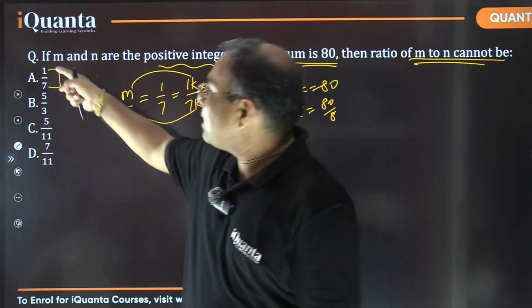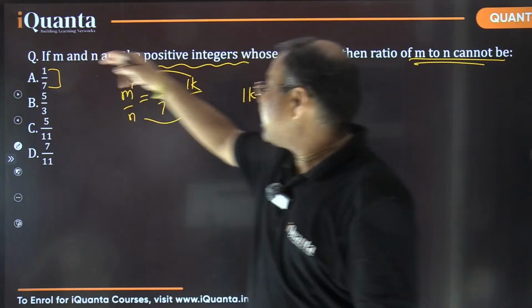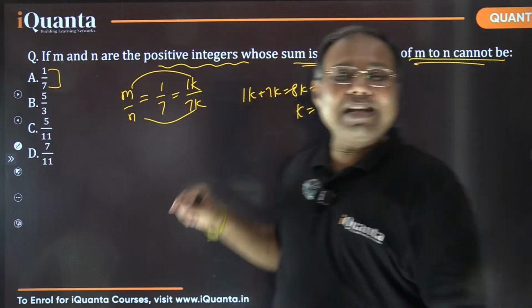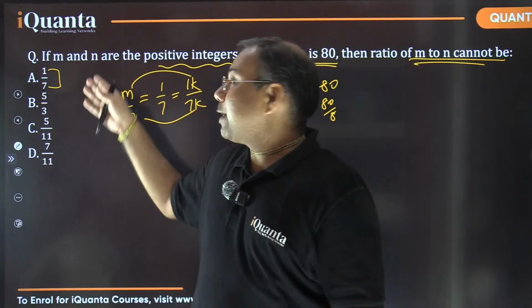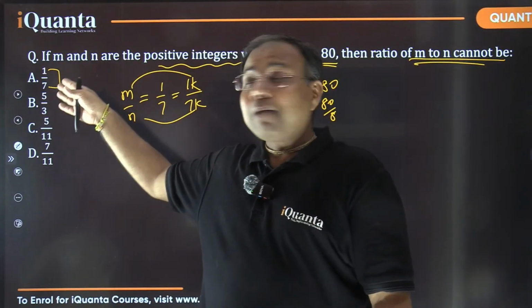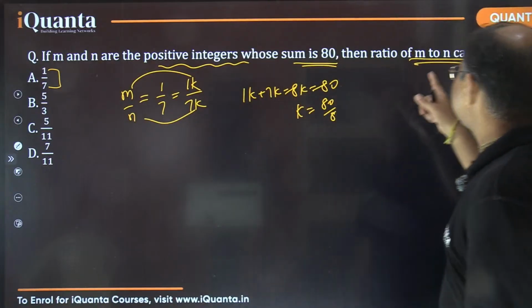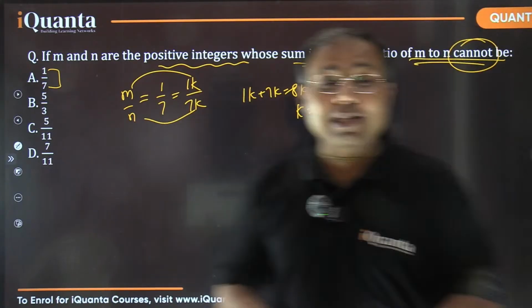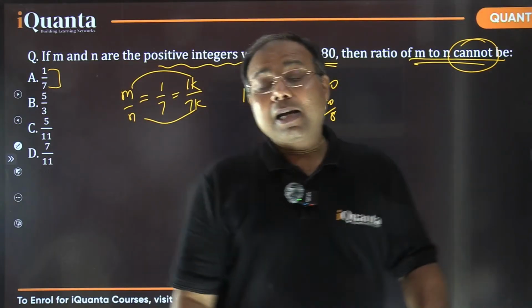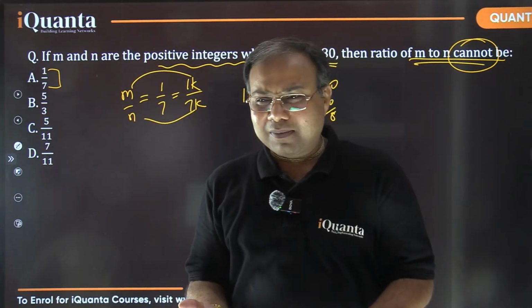We just need to see whether the sum of these two numbers, numerator and denominator, is able to divide the number 80 completely or not. If yes, then it is possible to be written as m by n. But if it is not, then that is my answer, because we are looking for what the ratio of m to n cannot be. Again, the question is asking about the negative part. अगर आपने क्वेश्चन ढंग से नहीं पढ़ा है, then you may answer wrong as well.